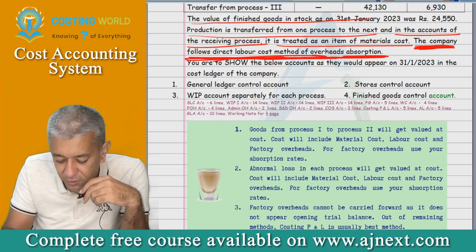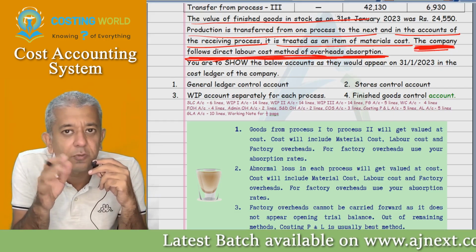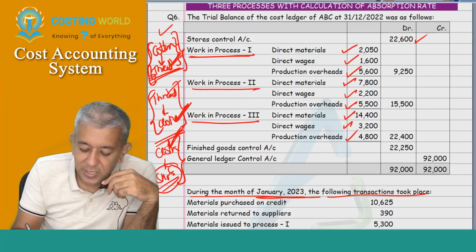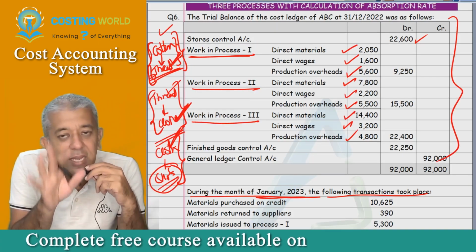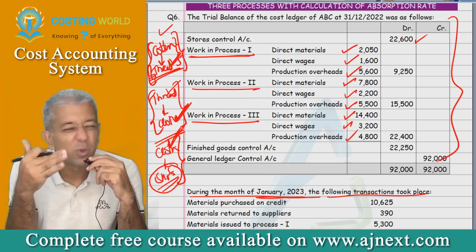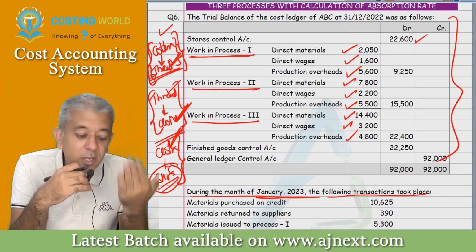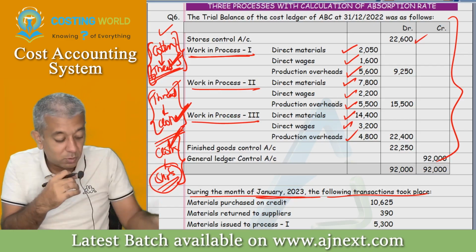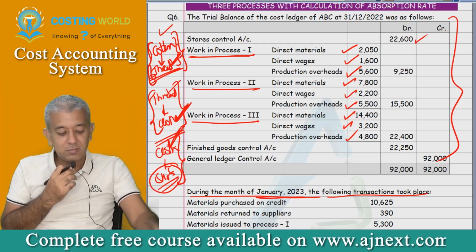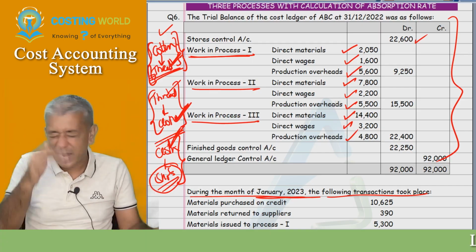The other lines I just read for time pass. Now, read this line n number of times. They have told you which method they follow: labor cost method. You see this trial balance and get me the absorption rate. Company follows labor cost method. Get me the absorption rate, or I don't want to speak the next word.